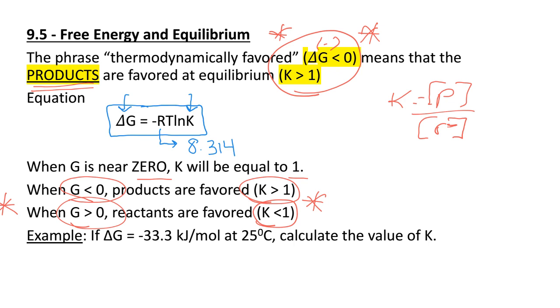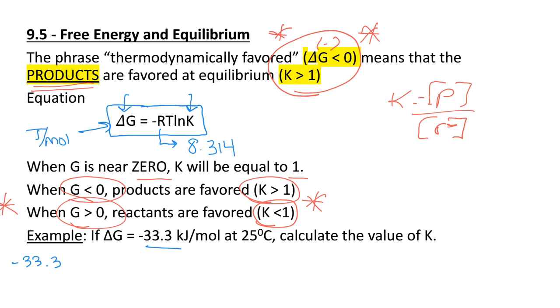If we are going to calculate the K value and we know delta G is negative 33.3, the one thing that is important here is to recognize that when I'm using this equation, it needs to be in joules per mole Kelvin.